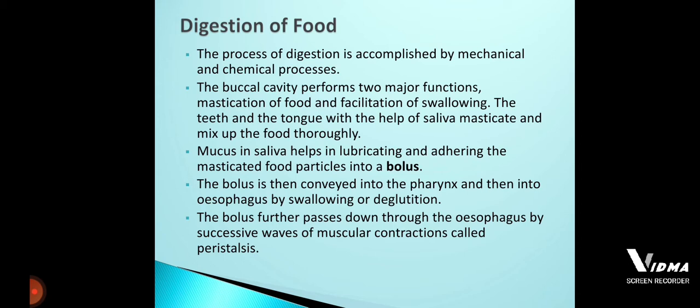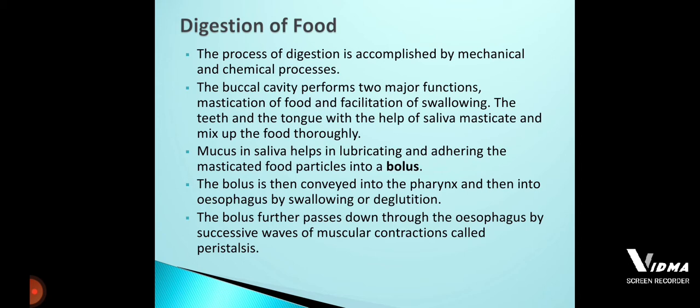Don't think that in our alimentary canal or digestive system the complete mechanical method takes place one time, and after that the chemical method starts. It will not be like that. First it carries out the mechanical method, and immediately the chemical method takes place.